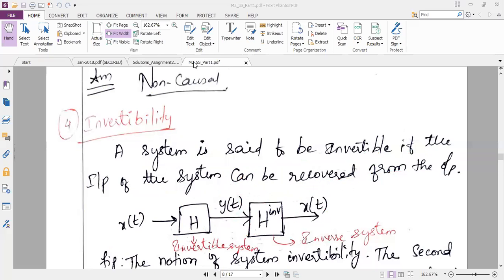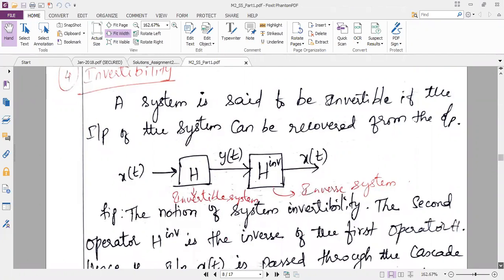In mathematics, you use a power minus 1 for the inverse operation. If suppose A is a matrix, then A power minus 1 is the inverse of A. So you know the inverse operation is just the opposite operation. So I have explained with the help of this block diagram.